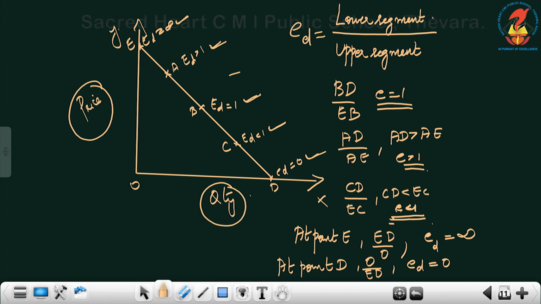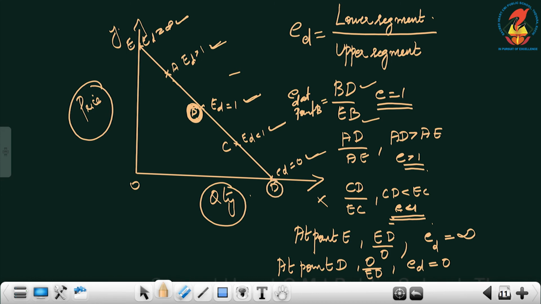Now let us first measure. This is the demand curve which I have drawn. Let us take point B first. How will you find out elasticity of demand at point B? Lower segment by upper segment. How will you measure the lower segment? From point B to D is the lower segment, BD. From point B to E is the upper segment. So lower segment by upper segment means BD by EB.